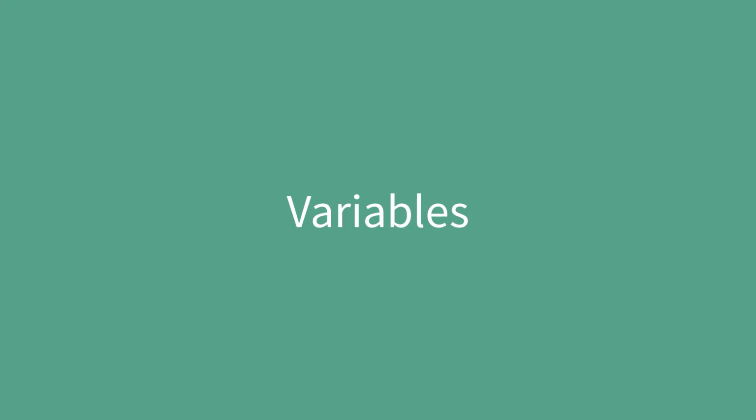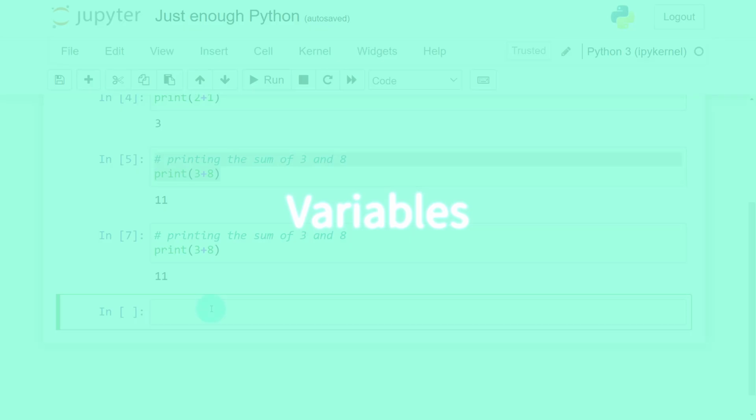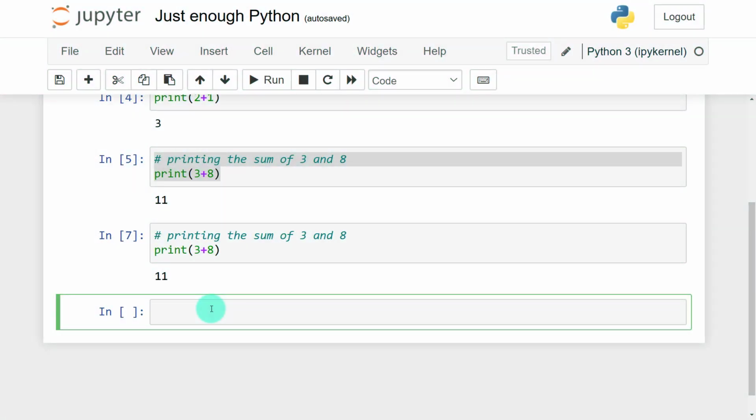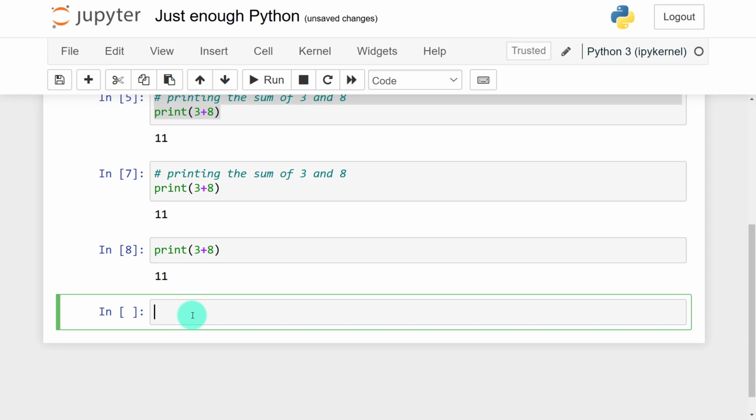So let's now look at what we call variables. Now, let me give you a scenario. In fact, what I've been doing here, I have just been printing 3 plus 8, and I have 11. Now, how about I take it to another level. Instead of me printing 3 and 8, because in the future, what if I want to get the product of 3 and 8? Will I still do 3 plus 8 and so on? No. To make it a little bit structured and organized, we use what we call variables.